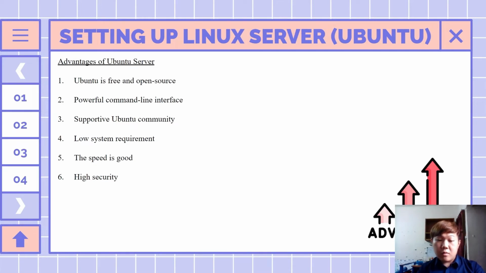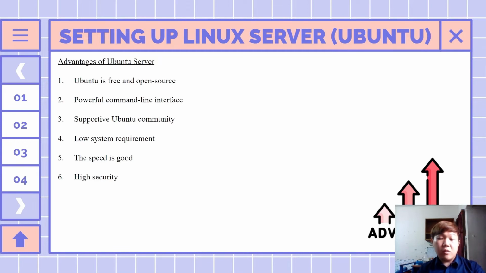The next advantage is the supportive Ubuntu community. When you face any trouble in installing or using Ubuntu, you can get help from the Ubuntu official website. The fourth advantage is low system requirements. Ubuntu version 22.04 can be installed on a computer system which has a minimum of 4 GB RAM, a 2 GHz dual-core processor, and 25 GB of free space on the hard disk. Furthermore, the fifth advantage is the speed is good. If you compare Ubuntu with Windows, then the setup of Ubuntu is much better than Windows.